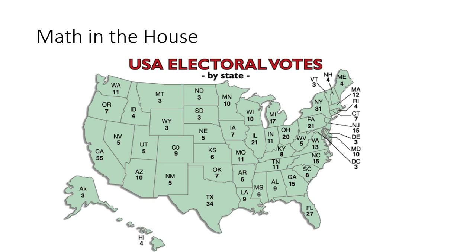But back in the 1700s, it went really well together. And the reason for that is because of the Electoral College. Now, you've probably heard about the Electoral College a lot. During presidential elections, everybody's like, oh, this state has this many votes, this state has this many votes. And those are found mathematically. It's called apportionment.